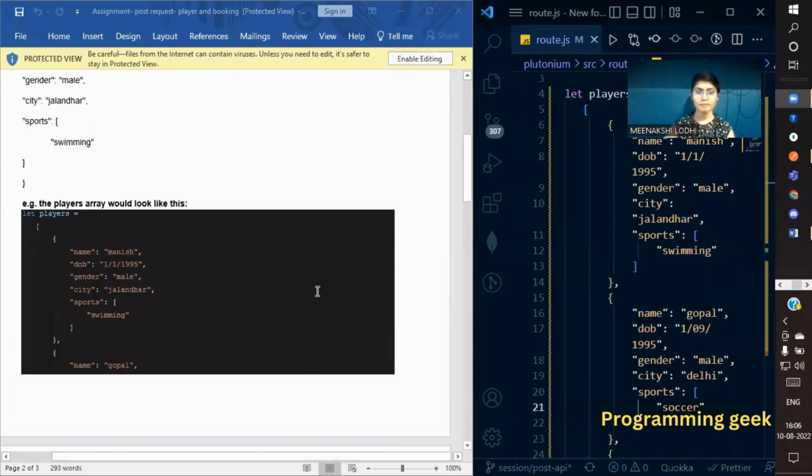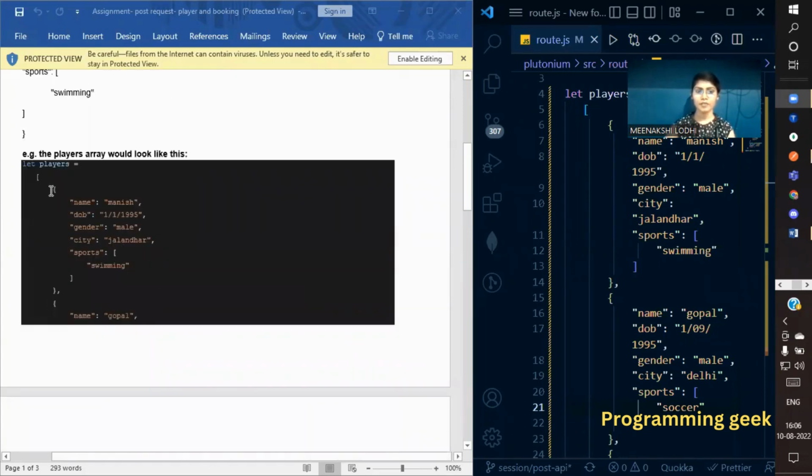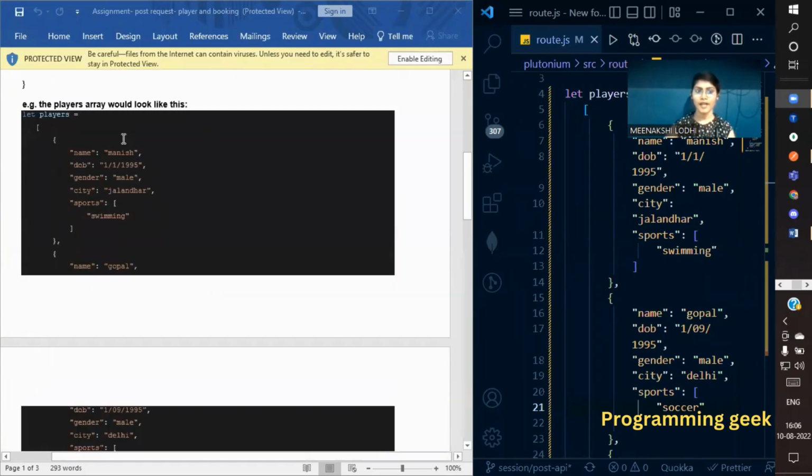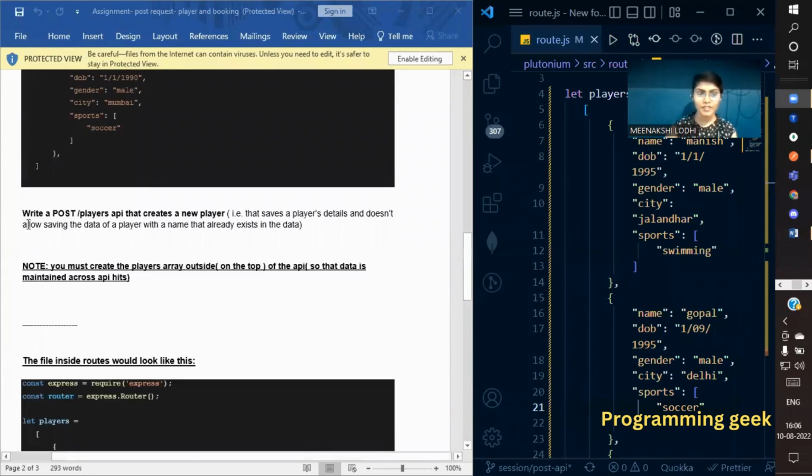We have been given some data of players in an array. The question is, we have to write a POST API using the players URL that creates a new player, saves the player's details, and does not allow saving the data of a player with a name that already exists in the data.